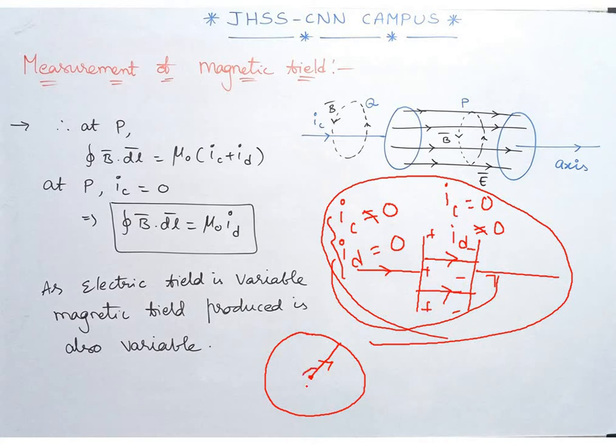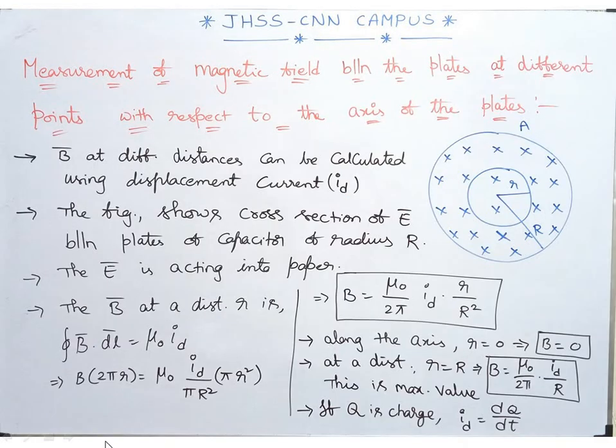So this is the axis. From this axis, we are going to move away. Now we are going to discuss the magnetic field at all different points of this region, from the center to outside the plate. Now if you look here, this is one of the capacitor plates I have taken, and the plate radius is capital R. I am choosing one small circular part whose radius is r. Now let us calculate the magnetic field at different points with respect to the axis of the plates.